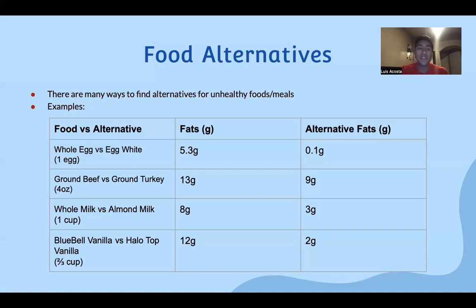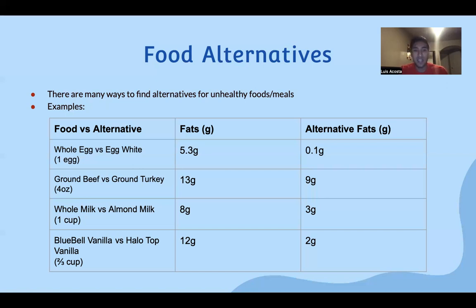I love breakfast, and I like to eat a lot of eggs. So usually instead of eating 4 eggs, I do one whole egg and about 5 egg whites. Not only do I consume less fat, but I also consume fewer calories with a higher amount of protein. As we can see, one whole egg has 5.3 grams of fat compared to one egg white, which is an egg with the yolk taken out. It has 0.1 grams of fat.